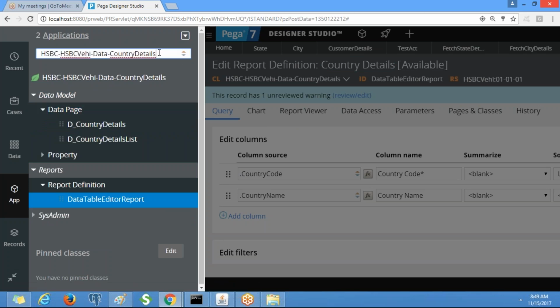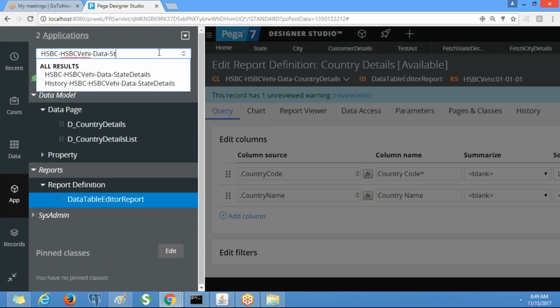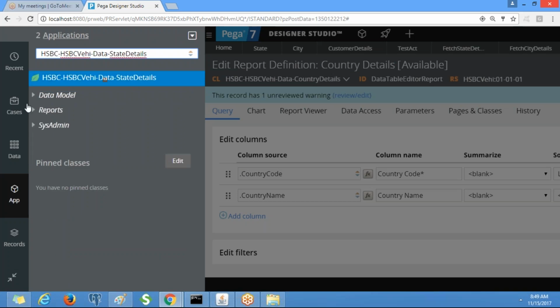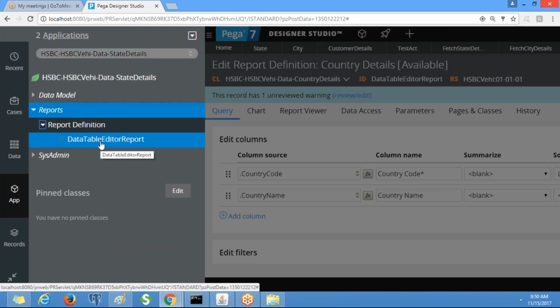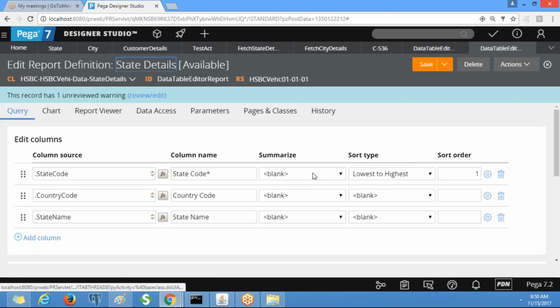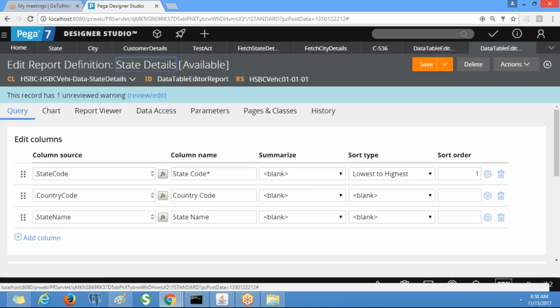Similarly, if you open state, you will have a report definition rule. Similarly for city also. Put the heading report definition.